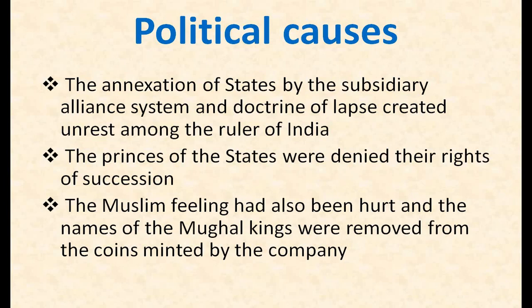For agricultural land, they introduced the Zamindari system, Mahalwari system, Rayatwari system. Under these systems, many high taxes were imposed on Indian farmers, so under British rule the Indian farmers were not happy. When they were unable to pay these high taxes, their land would be taken by the British